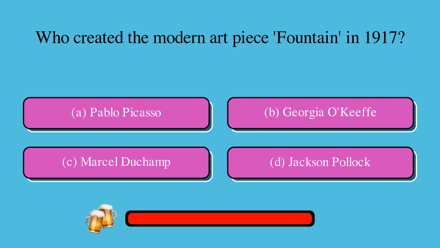Who created the modern art piece Fountain in 1917? Is it A. Pablo Picasso, B. Georgia O'Keeffe, C. Marcel Duchamp, or D. Jackson Pollock? The correct answer is C. Marcel Duchamp.